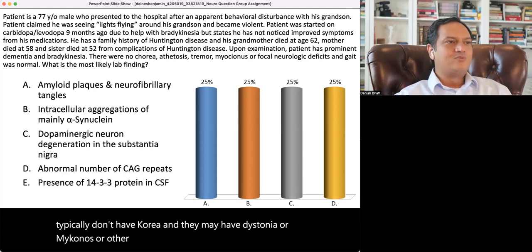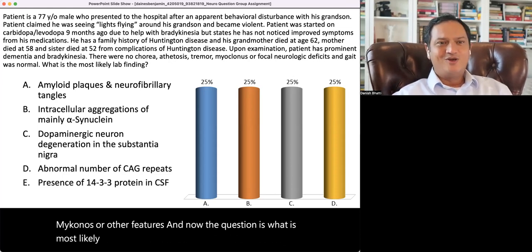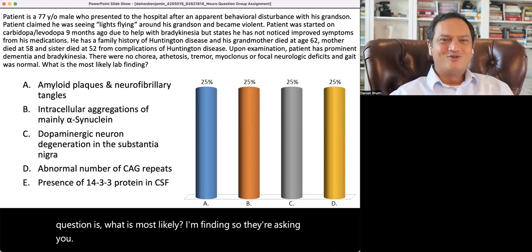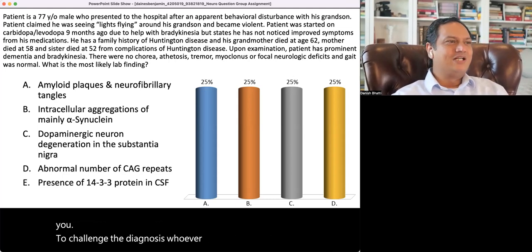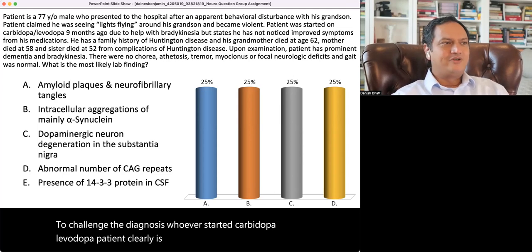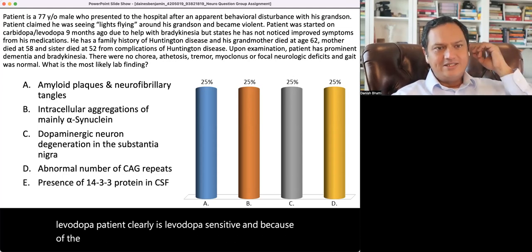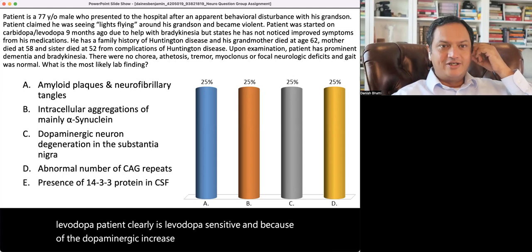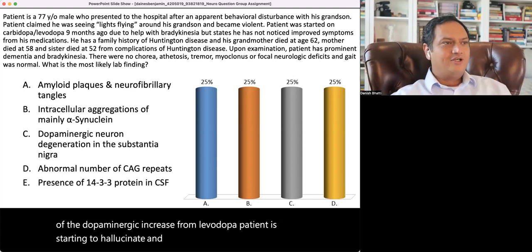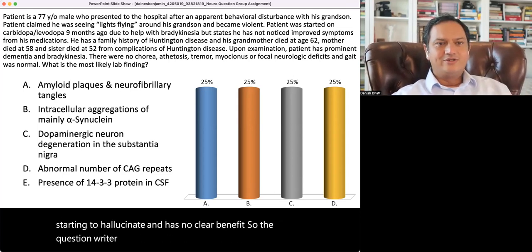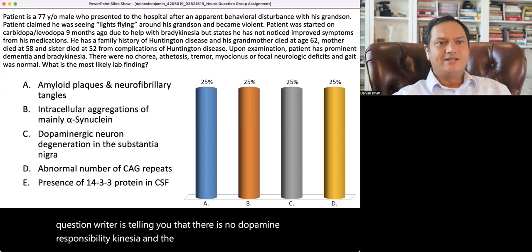And now the question is, what is the most likely lab finding? So they're asking you to challenge the diagnosis. Whoever started carbidopa levodopa, patient clearly is levodopa sensitive, and because of the dopaminergic increase from levodopa, patient is starting to hallucinate and has no clear benefit. So the question writer is telling you that there is no dopamine responsive bradykinesia, and the question will be, do you think this is Huntington's disease or not?